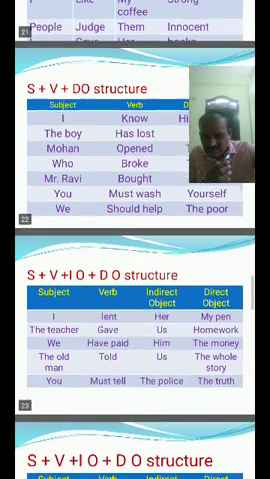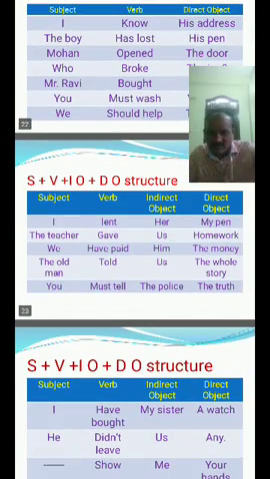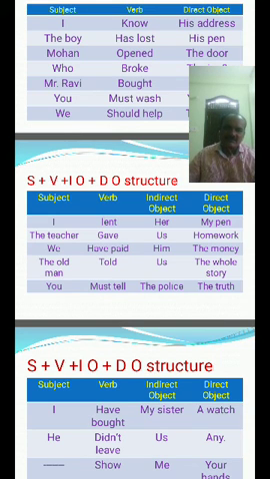Next, the structure subject plus verb plus indirect object plus direct object. The teacher lent her my pen. Here the indirect object is her, and my pen is the direct object.